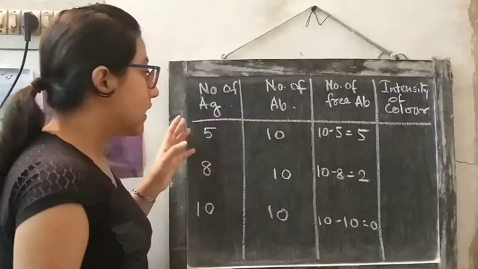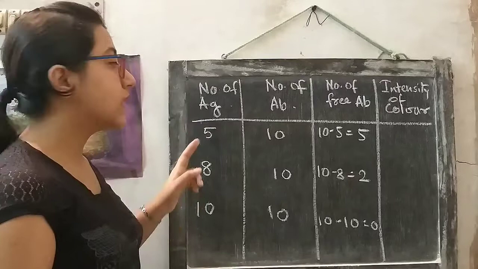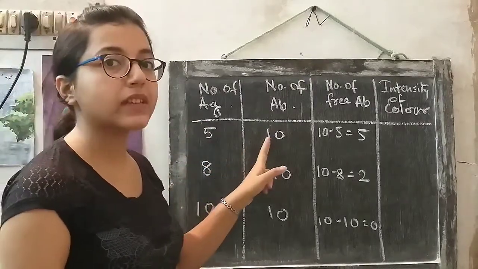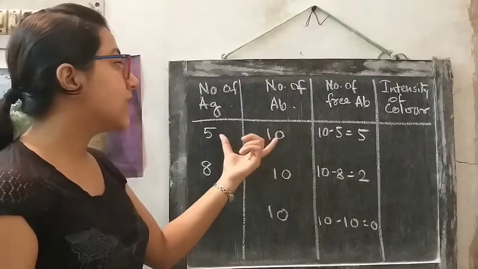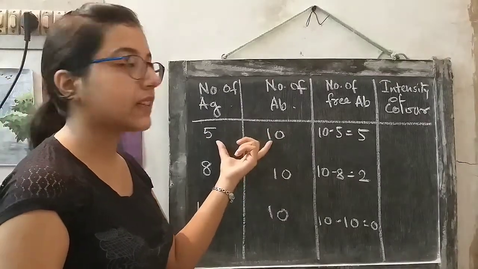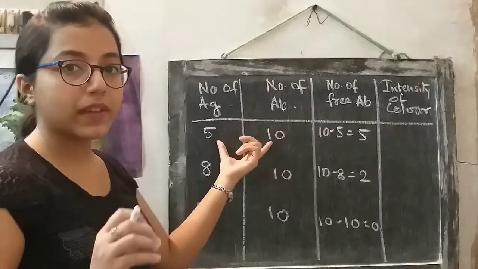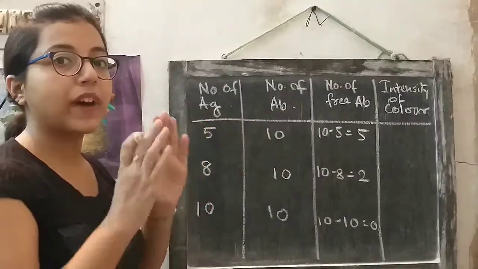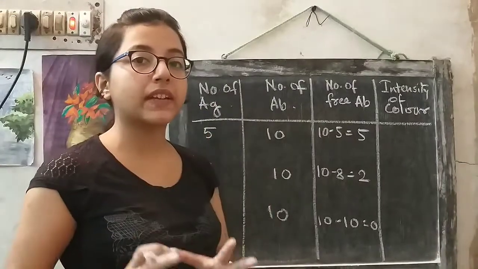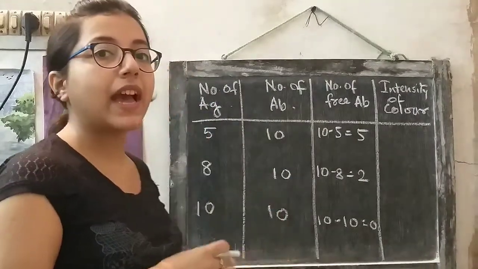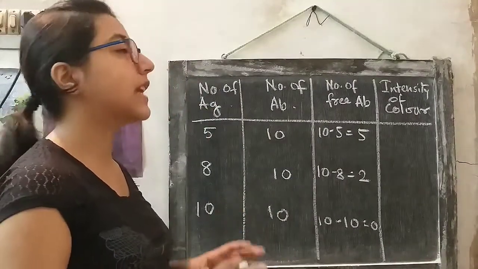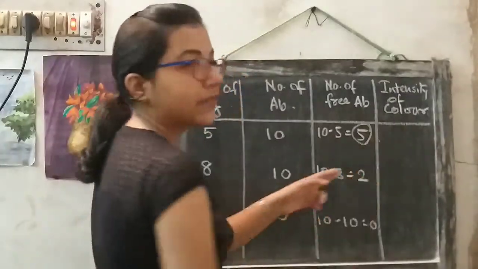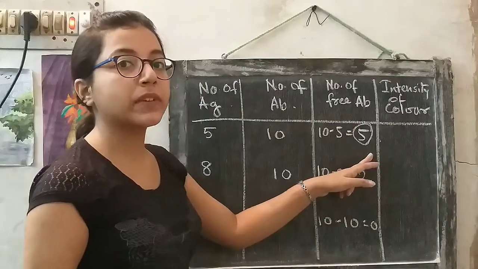Chart. Here I have taken 3 cases. In the first case, the number of antigens is 5, and the number of antibodies is 10. So when these two solutions react, 5 immune complexes will be formed, because there are 10 antibodies and 5 antigens. So 5 antibodies will bind with the 5 antigens to form the immune complex, and the number of free antibodies that remain unreacted will be 5.